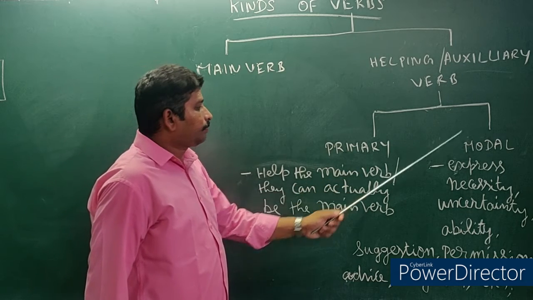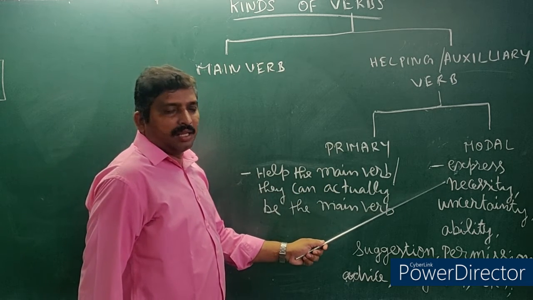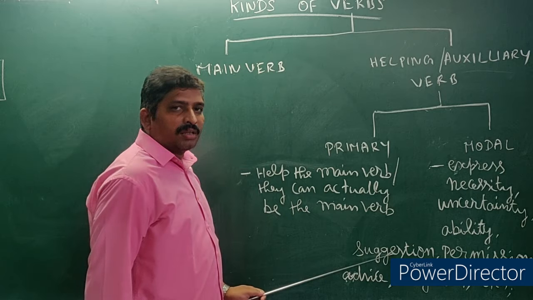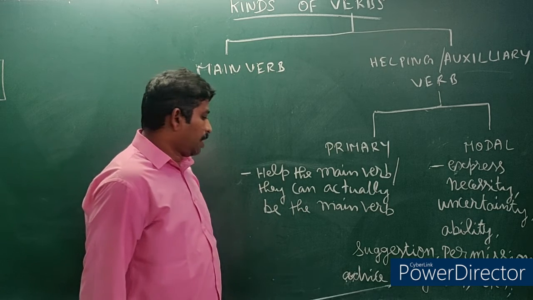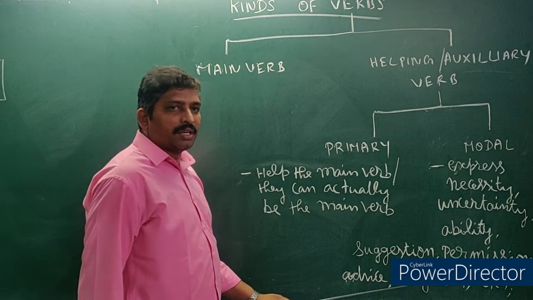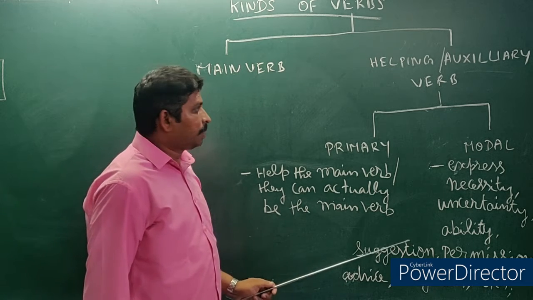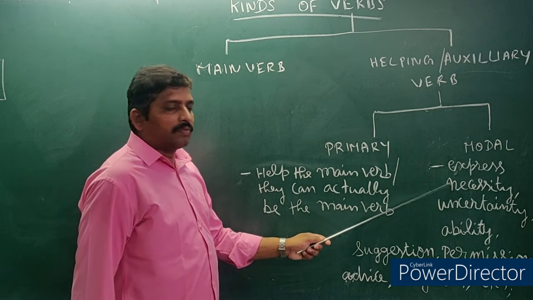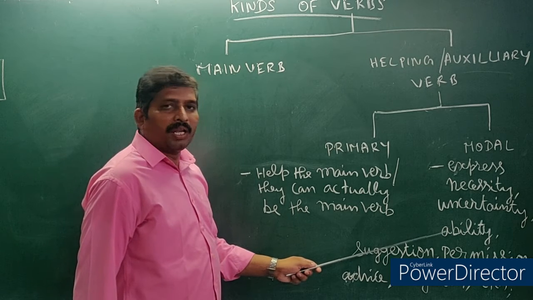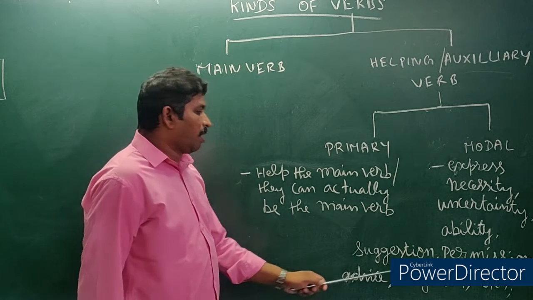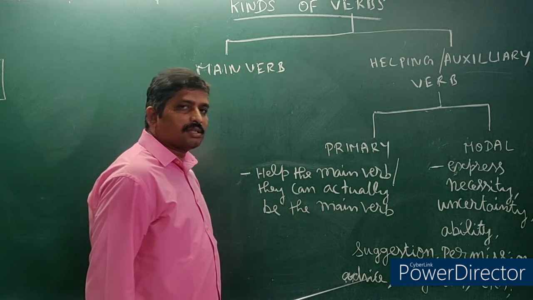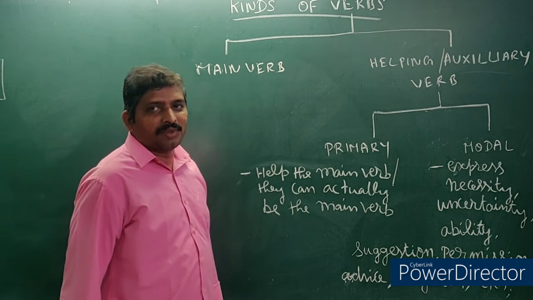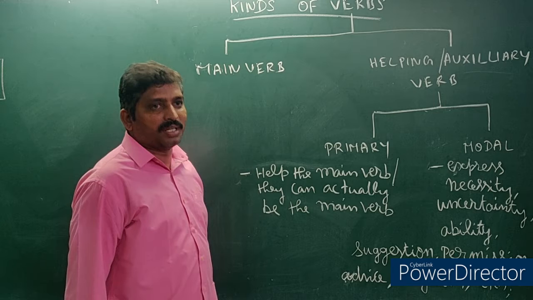Modal auxiliary verb, they express necessity, uncertainty, ability, suggestion, permission, advice, obligation, etc. I hope you don't understand this. Let me give some more examples to understand this.